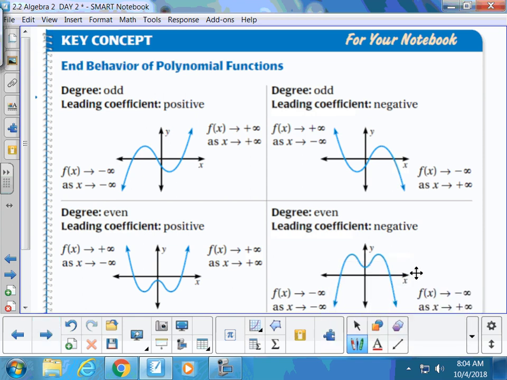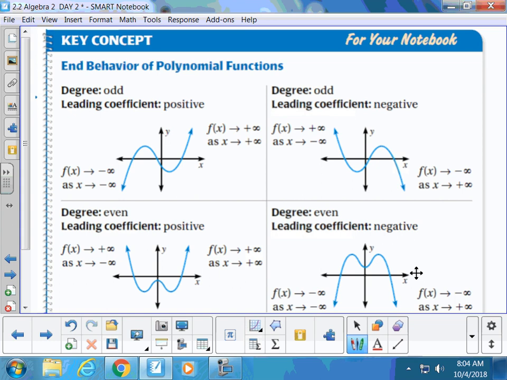And then down on the bottom, this is when your degree is even, like x squared or x to the fourth or x to the sixth. It has an overall shape of a parabola. Sometimes it has a weird awkward wave in the middle. But it starts high and ends high if the leading coefficient is positive, and it starts low and ends low if the leading coefficient is negative.